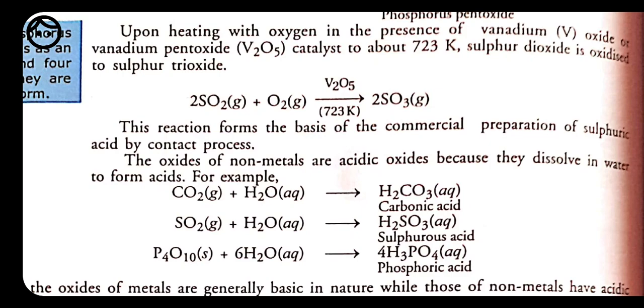Again, on dissolving sulfur dioxide into water, it produces sulfurous acid. Again here we are having H positive ions. Because of the presence of H plus ion, it also shows its acidic nature. Now phosphorus pentaoxide dissolves in water, then it forms phosphoric acid. This also shows the acidic nature of non-metallic oxide. So it means that all the non-metallic oxides, whenever dissolving into water, whatever compound they are going to form, these compounds have the ability to release H plus ion. That's why they show acidic nature.